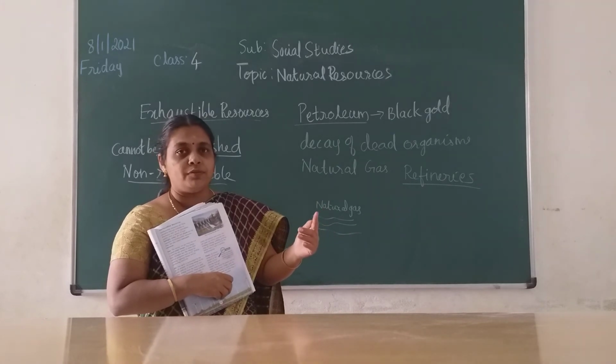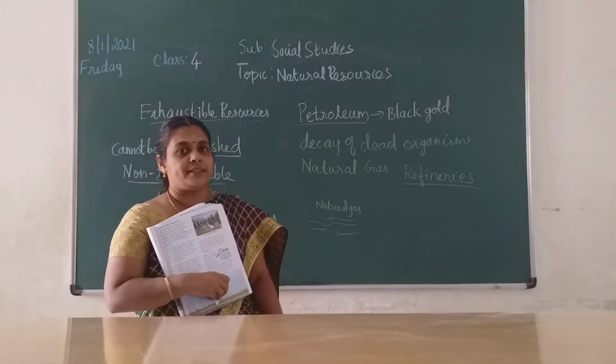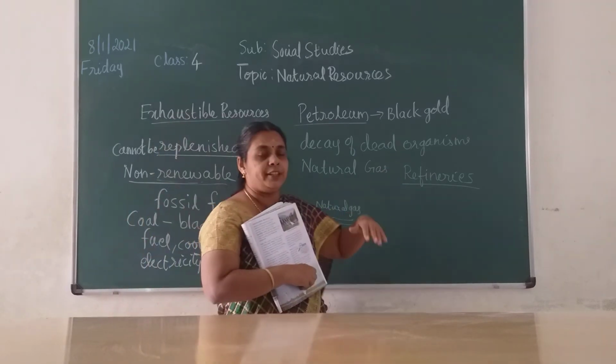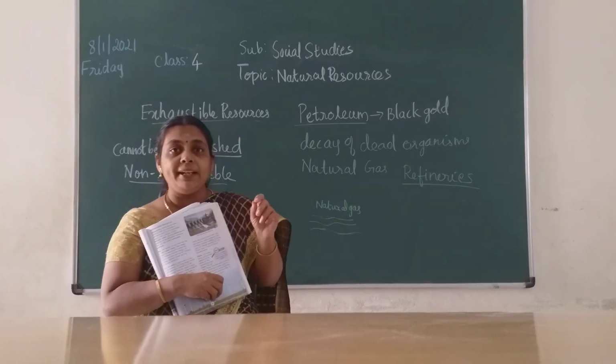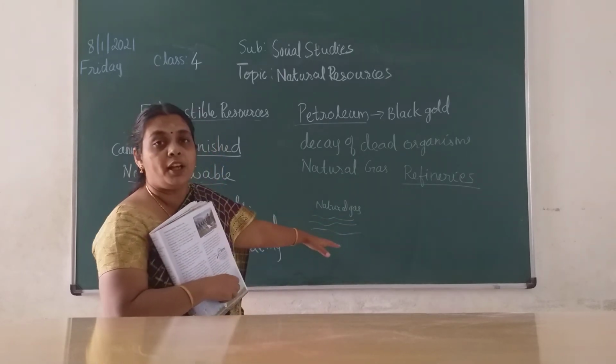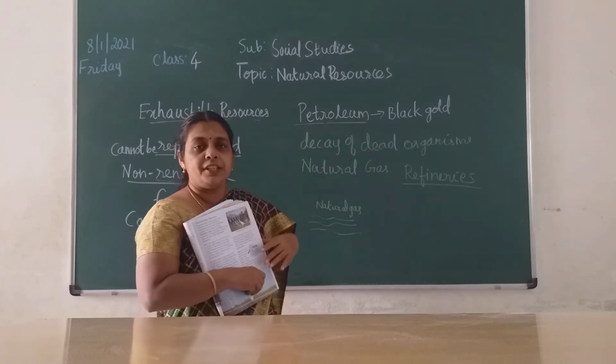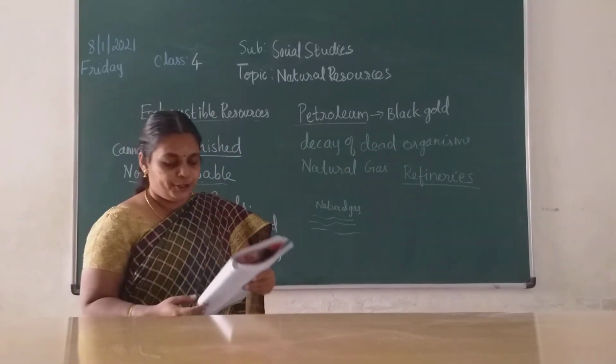White petrol is used for aeroplanes. And then natural gas. Have you heard about candles? The candle is nothing but paraffin wax. It is also one of the products of petroleum.